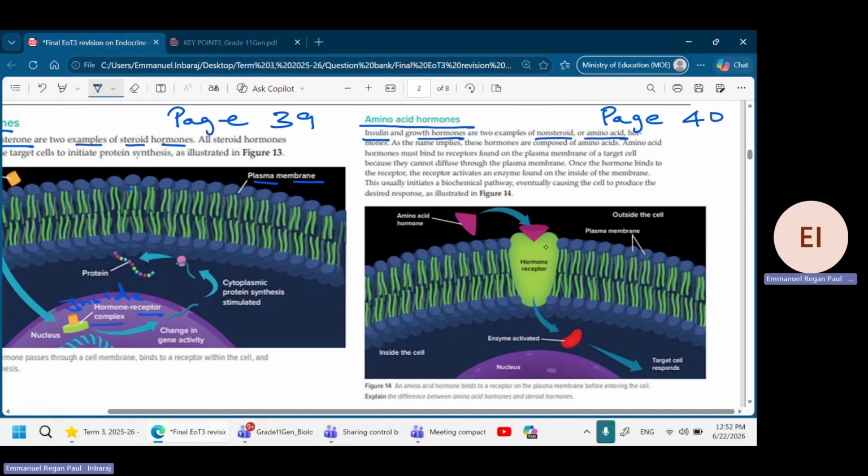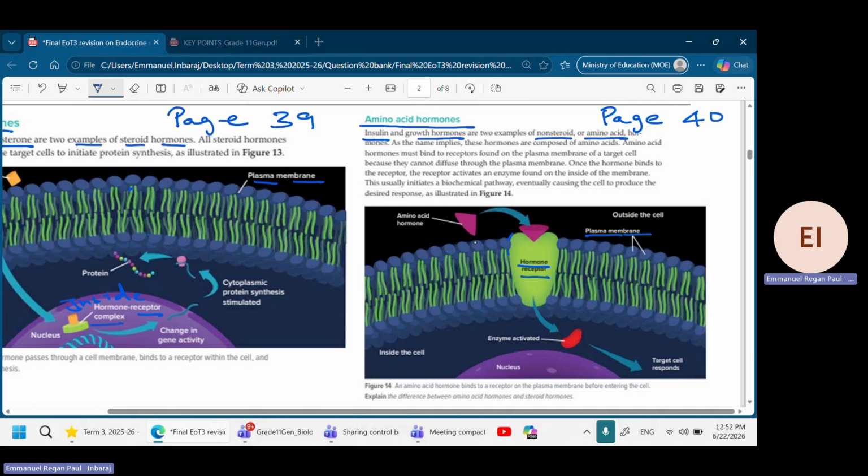Instead, they act through a structure called receptors. So where are the receptors? For steroid hormones the receptor is inside, but for amino acid hormones, this receptor is found in the plasma membrane. So you can think like this: the amino acid hormones cannot directly pass through. They need to pass through a gate, like a gate.